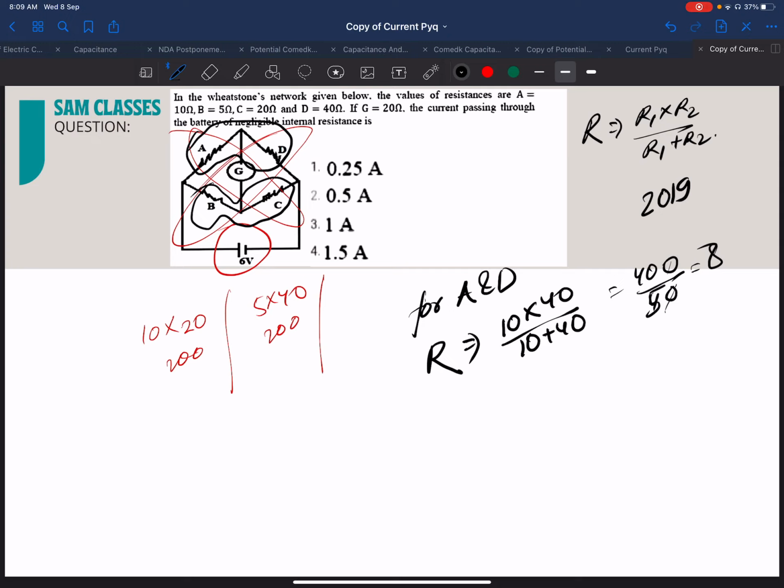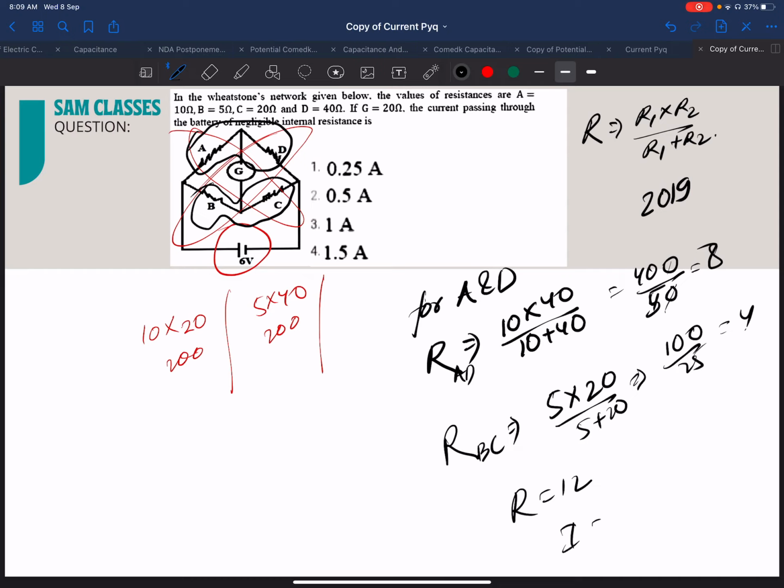What about the other? This is for AD, this is for BC. Again, same thing for BC: 5 into 20 by 5 plus 20. So we are getting 100 by 25, which is equal to 4. So total resistance we got 12. Current is equal to 6 by 12, which is 1 by 2, that is equal to 0.5.